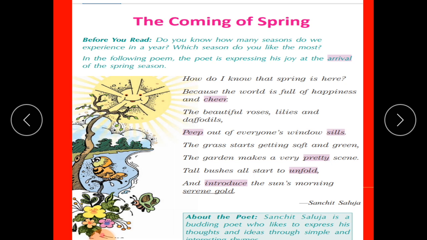The grass starts getting soft and green. The garden makes a very pretty scene. Tall bushes all start to unfold and introduce the sun's morning serene gold.